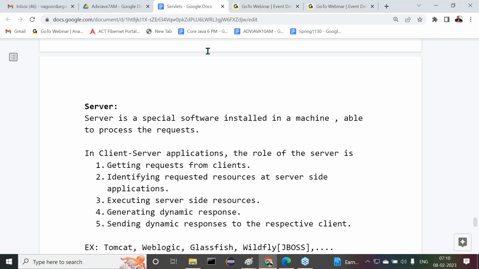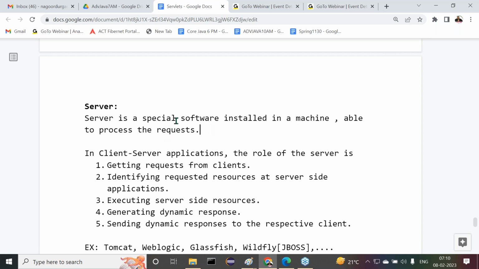Observe carefully. What is this server actually? What exactly is the meaning of a server? Server is a software. Don't think about it as a computer. Server is a software installed in a machine, installed in a computer. That computer is called a server computer or server machine. It is able to take the request and process the request.